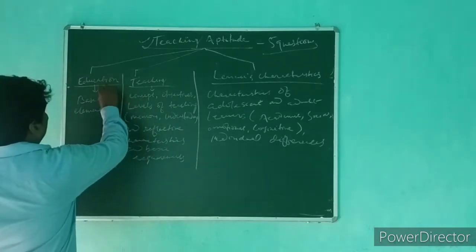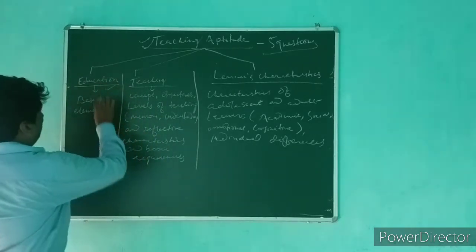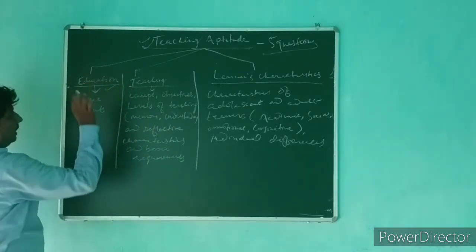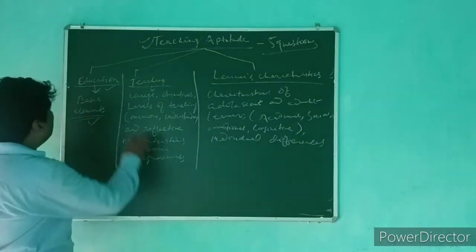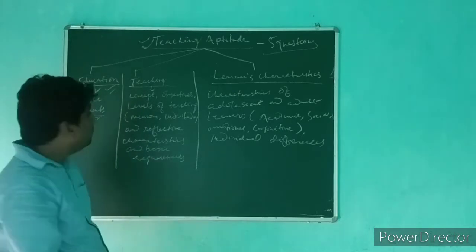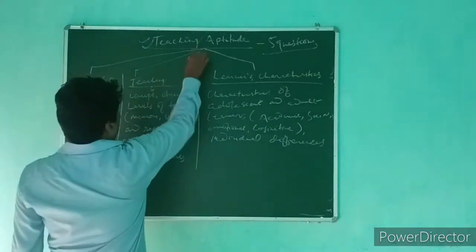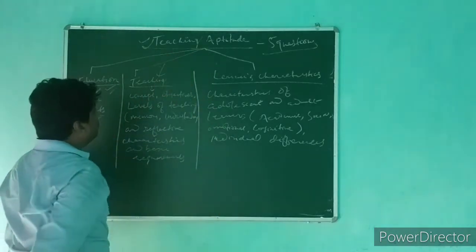The first one was education, and within this subtopic, we have to study the basic elements of education. After that, the second topic was teaching.